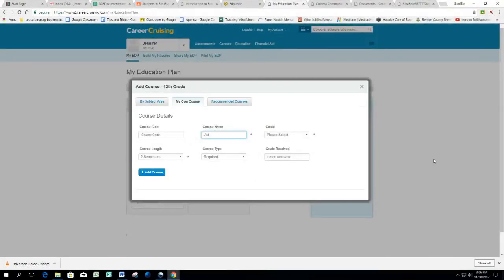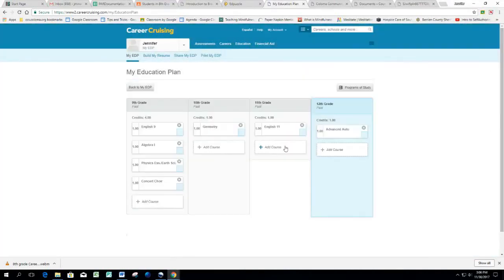We're going to type in advanced auto. And this is going to be for your math credit. Required, because it's your math credit, 1 full credit, click on add course. So that's what that looks like. So now you've added your math credit into your senior year of high school. And that's how that works. You have to work back and forth between your course description guide and your 4-year plan or My Education Plan and Career Cruising to be able to complete this process. And that ends segment 4 of Career Cruising.